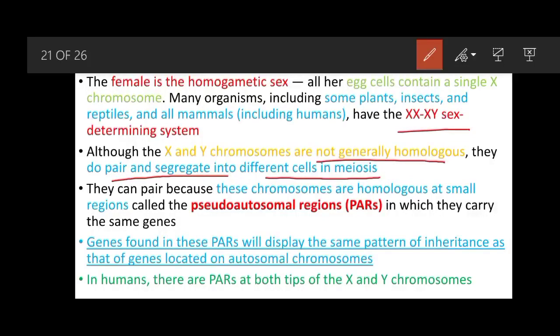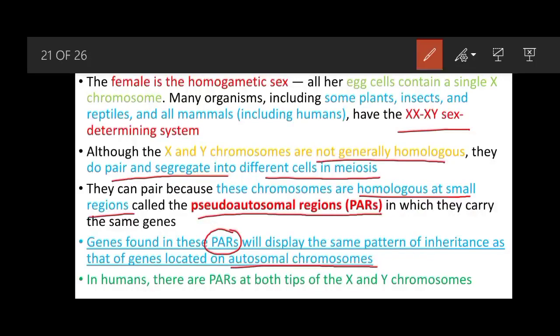So how are they pairing? They can pair because these chromosomes are homologous at small regions, and those small regions are known as pseudoautosomal regions, or PARs, in which they carry the same genes. So they are homologous, but at the tips. Genes found in these PARs will display the same pattern of inheritance as genes located on the autosomal chromosomes.